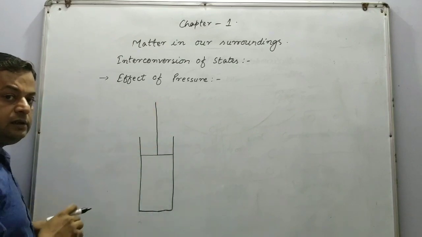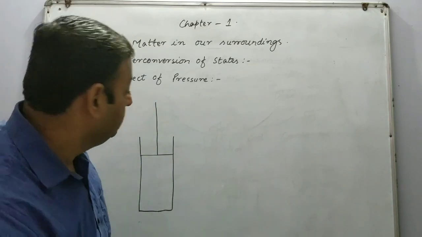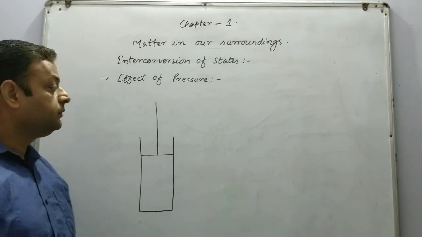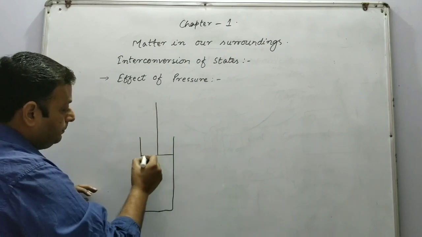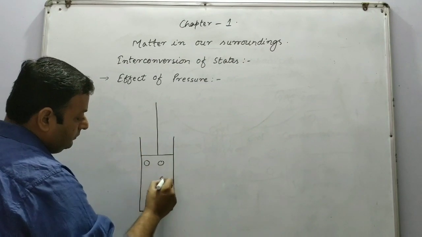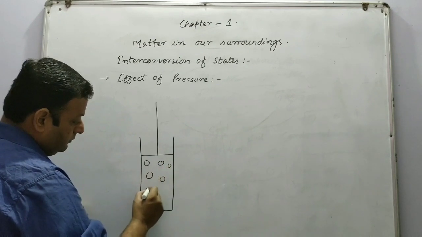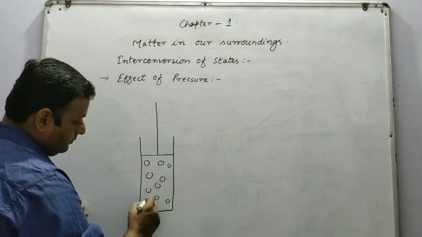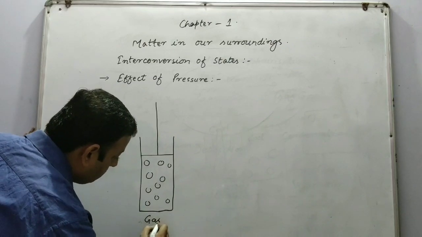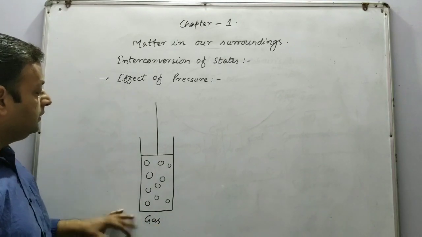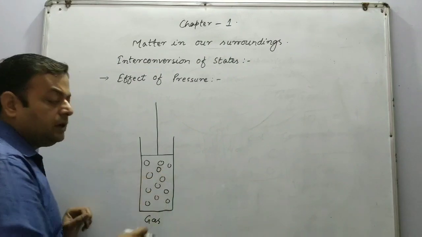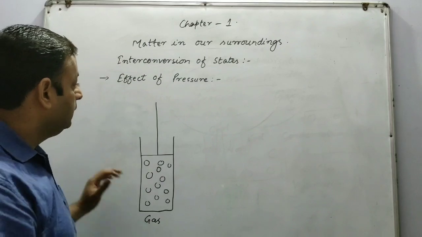This is called a piston. A piston is a device which is used to apply pressure in any closed container. So this part is the piston part, and in this container we have taken gas. As we can easily see, the molecules are quite apart from each other.